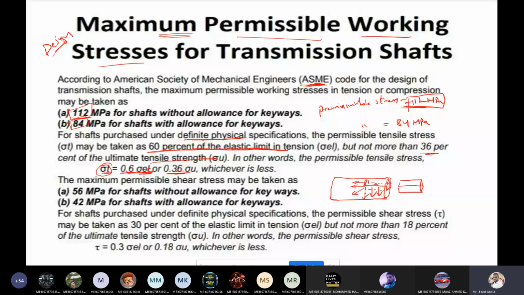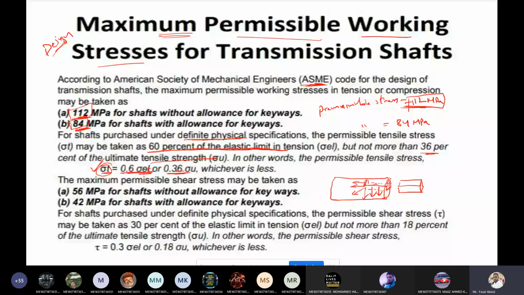How much is it? ASME decided 84 megapascal. But this value you should remember: 112 megapascal, 84 megapascal. Okay. Without key, with key. These two values you need to remember, as well as this one also. These values are helpful while solving the problem.